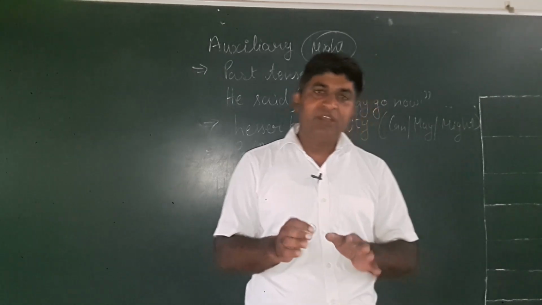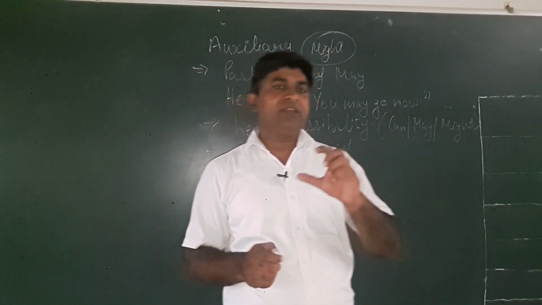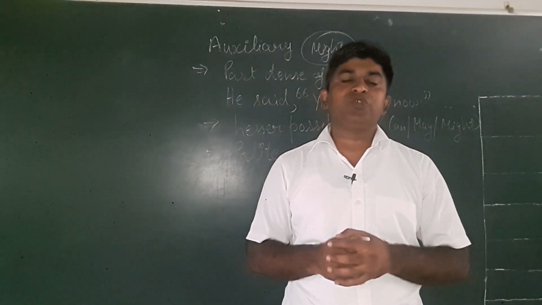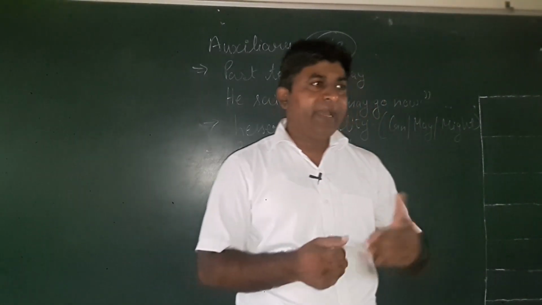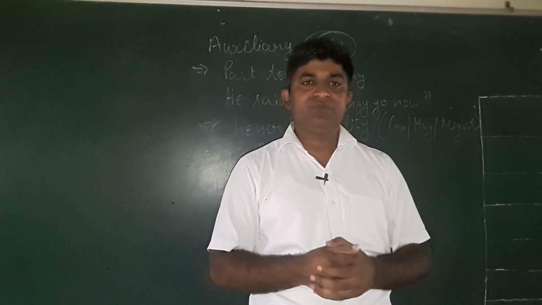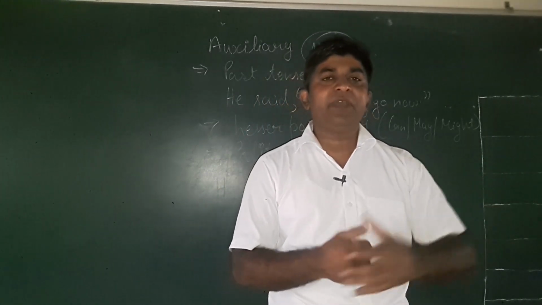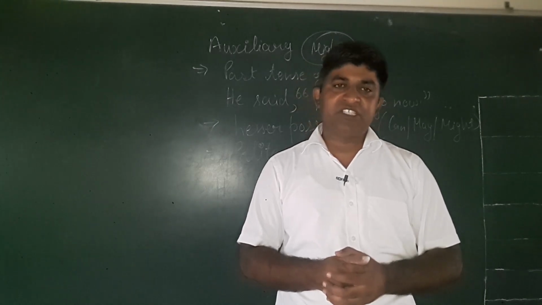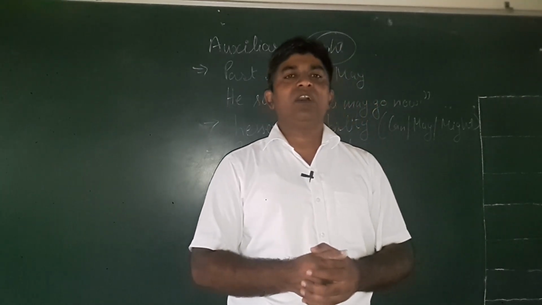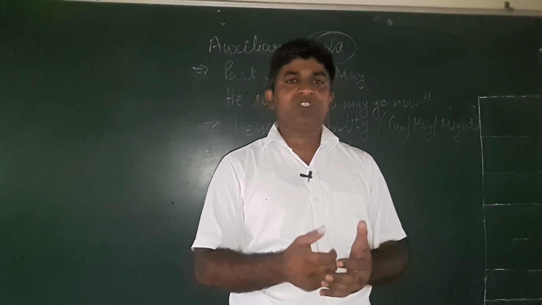In the same way, when we make a very polite request, we use might also. For example, might I sit with you? Might you help me? So these are some of the uses of might, and today we discussed the uses of can, could, may and might.